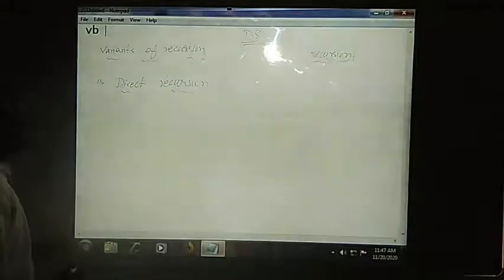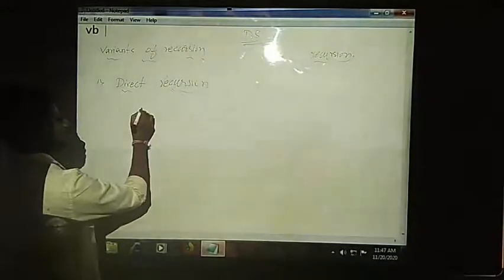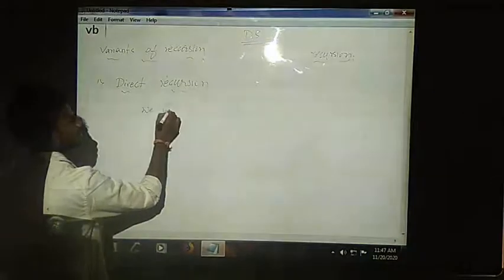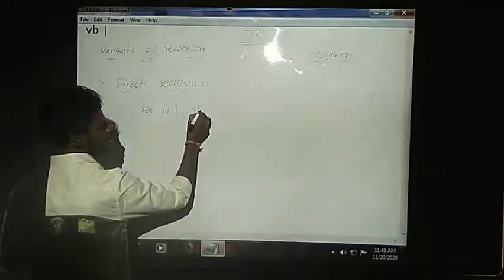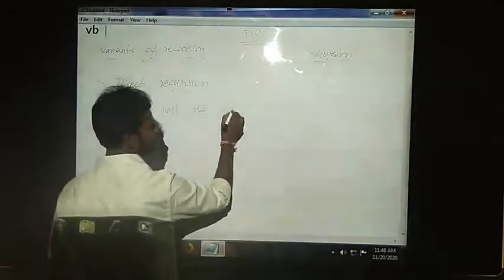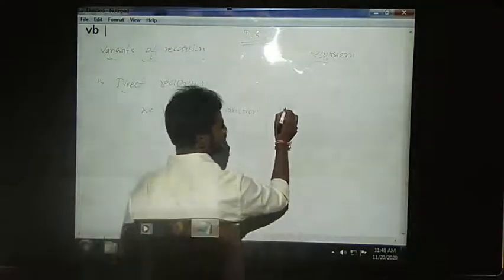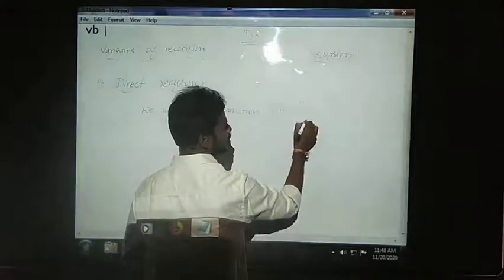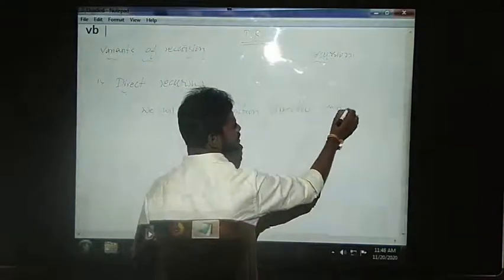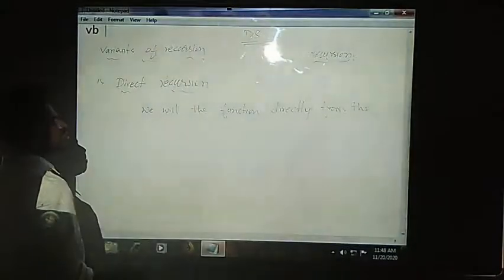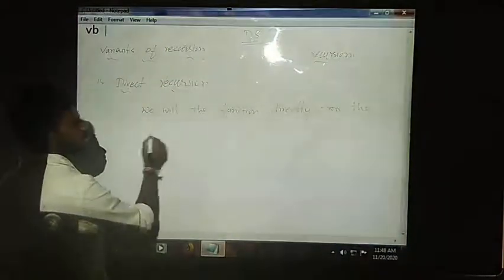In this direct recursion, we call the function directly from the function. Within the function, we invoke that same function directly by using the function name.